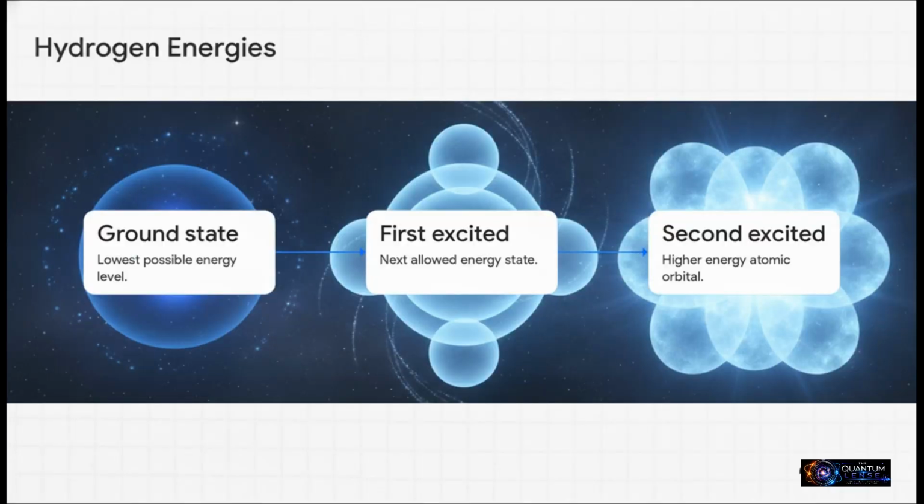We can actually see this perfectly in action with hydrogen, the simplest atom in the universe. If you take that Schrödinger equation we just decoded and solve it for hydrogen, something absolutely incredible happens. You don't get a chaotic mass of infinite random energies. No way. It beautifully yields these specific, famous energy levels. Step 1 is the ground state, which is the lowest possible energy. Give it a little bump, and it jumps to step 2, the first excited state, and then up to step 3, the second excited state.